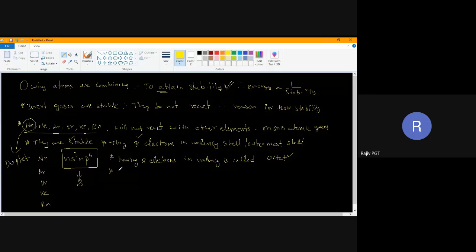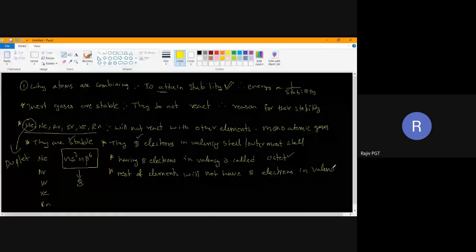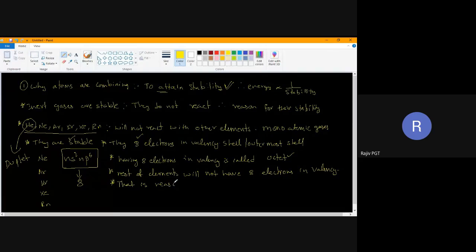The rest of the elements will not have 8 electrons in the valence shell. That is why they react. That is the reason they are not stable.